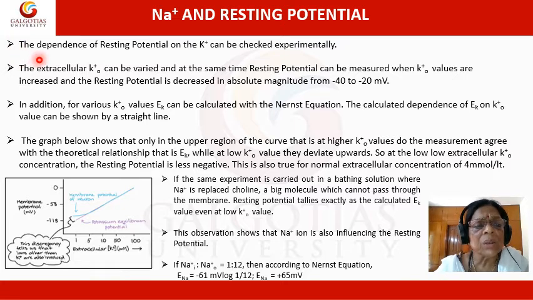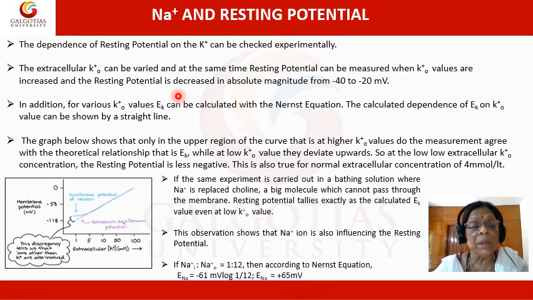The dependence of the resting potential on potassium can be checked experimentally. The extracellular Ko value can be varied. How can we vary it? Because if we carry out an in vitro experiment, we can always change the concentration of Ko outside the cell.